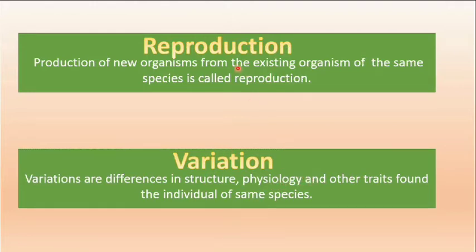Other traits may be anything: color, hair color, eye shape, facial structure, whatever it is. So differences in structure, physiology and other traits are known as variation, and this variation is brought about by reproduction.